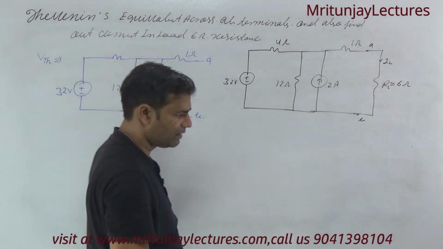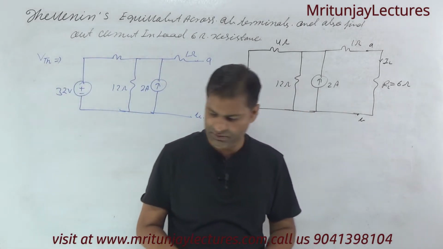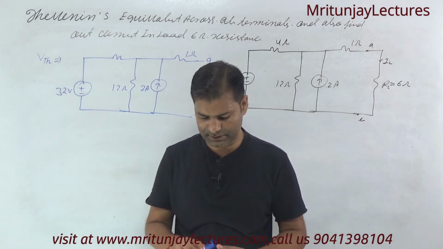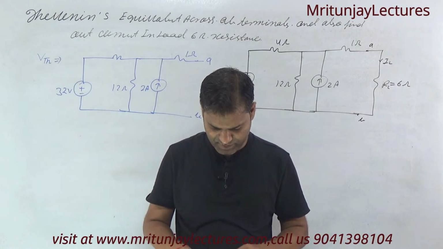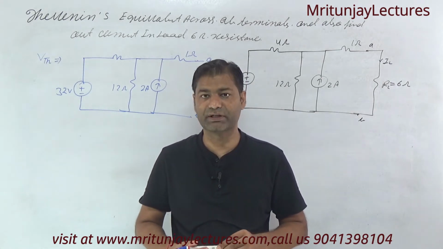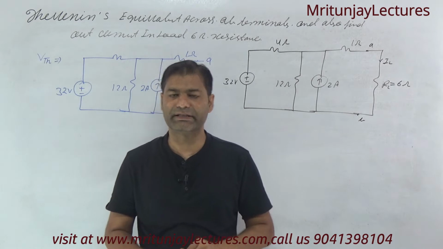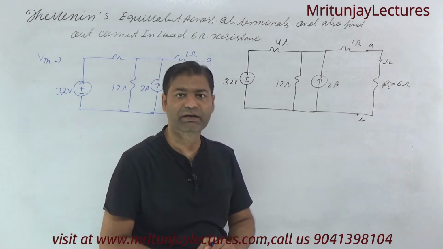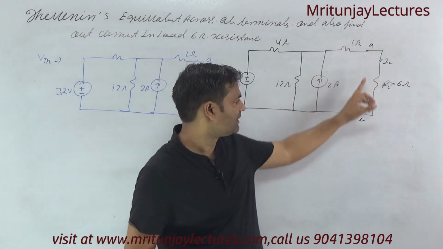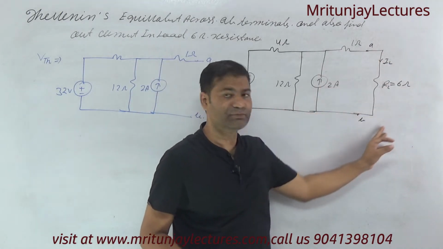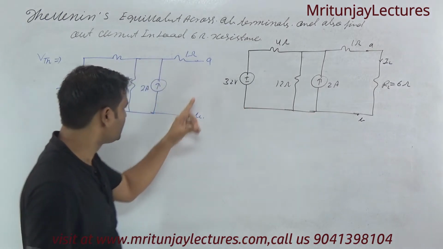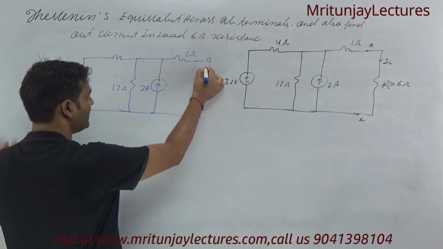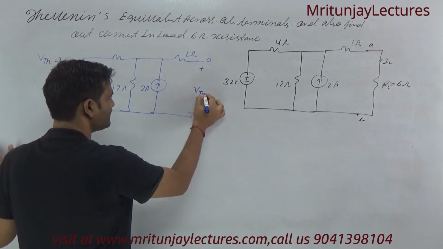Okay, to determine VTH, whatever resistance or source, voltage or current, corresponding to terminal AB, first of all remove it. After that, that corresponds to VTH. So if you determine VTH, it means the voltage corresponding to V of AB.